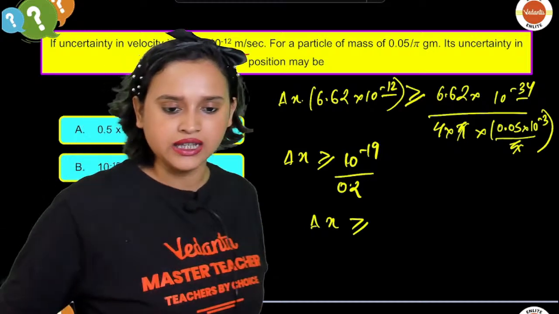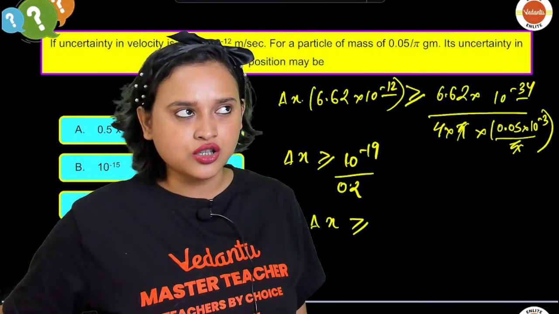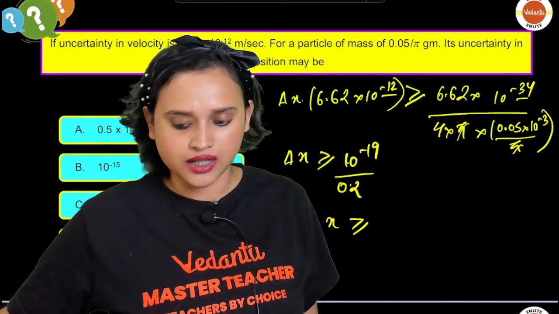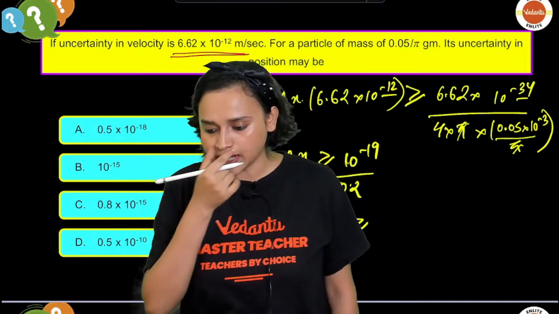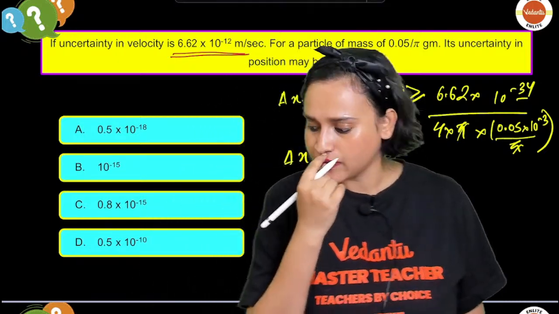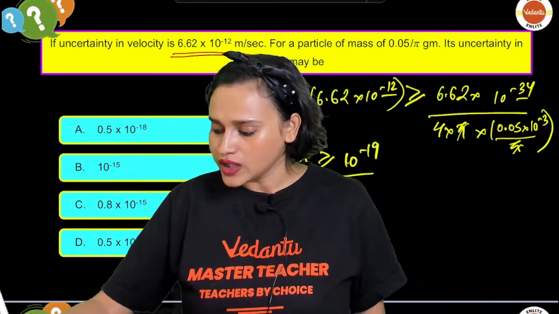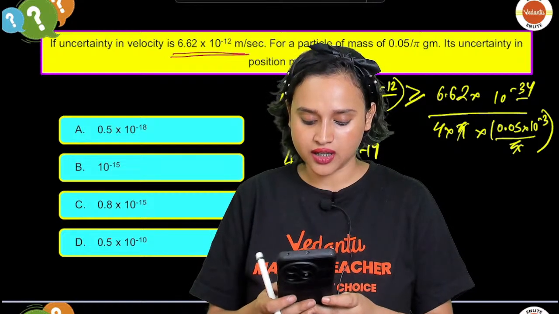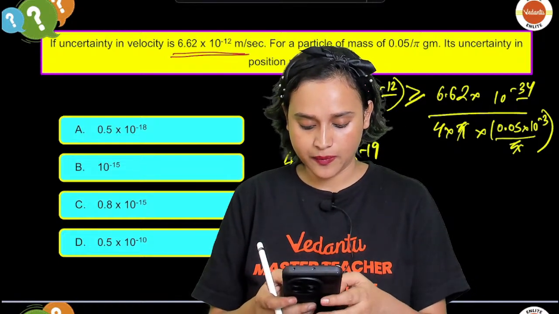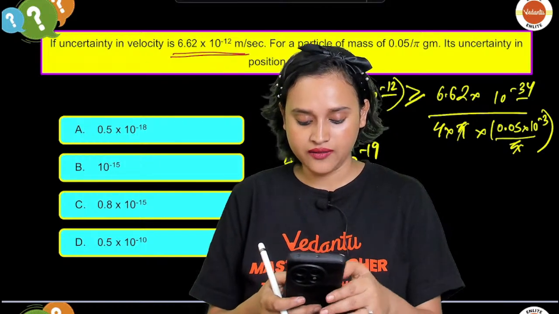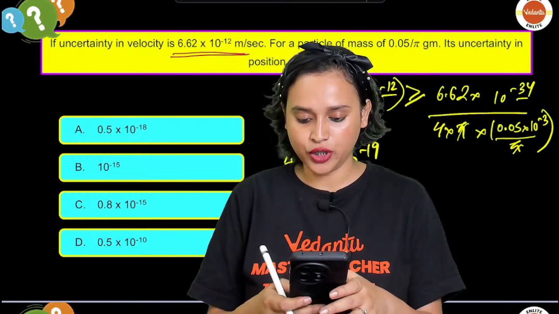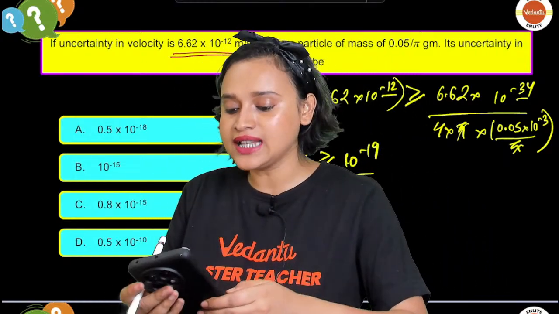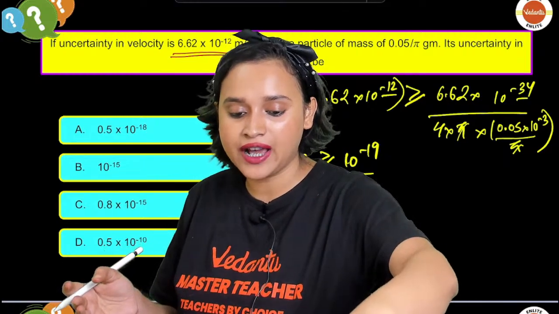1 divided by 0.2. How much can it be written as? Here, my maths got stuck. Now I'm stuck. 1 divided by 0.2 can be written as 5, isn't it? 5, guys.